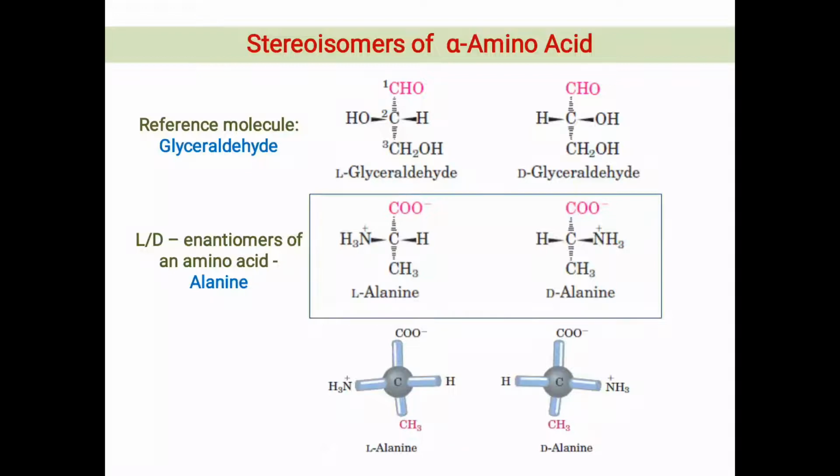And these capital L and capital D stereoisomers are non-superimposable mirror images of each other, and that's why they are also called enantiomers. So enantiomers of amino acids are L amino acids and D amino acids. Now what will be the configuration of these L and D amino acids on two-dimensional plain paper?